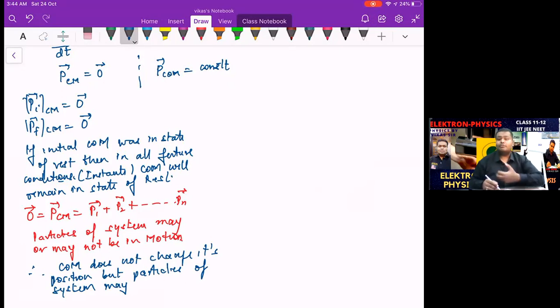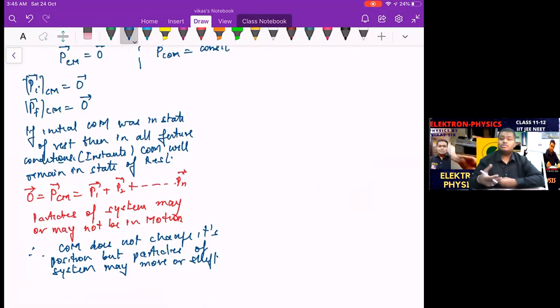But the particles have the freedom of movement. So the particles of the system may have momentum, may move or shift their position. So the boat goes back and the man goes forward. They are shifting their position because they have individual momentum. But the system momentum does not change, and the system center of mass does not change.